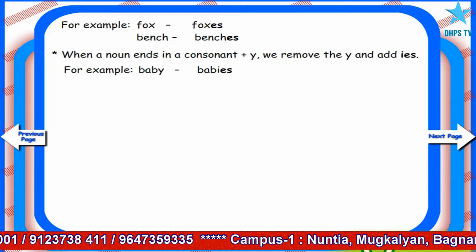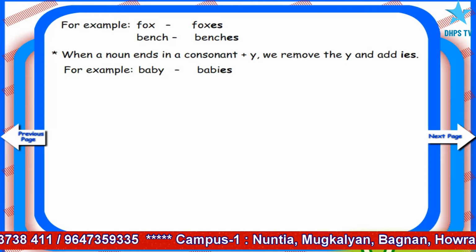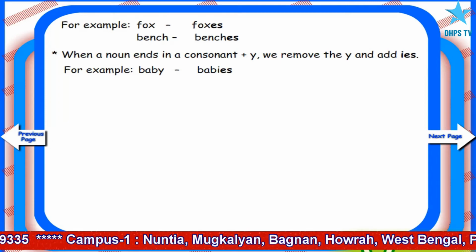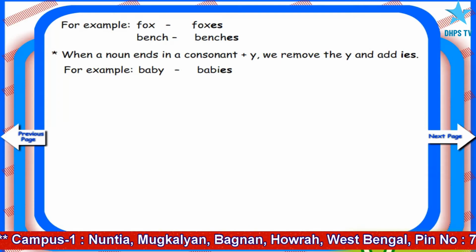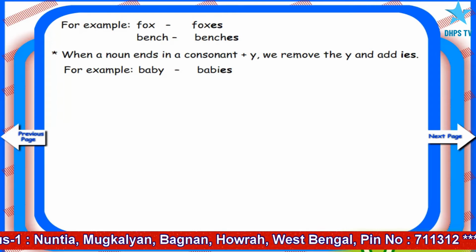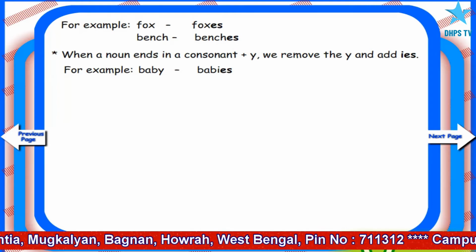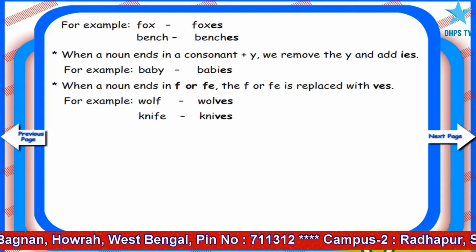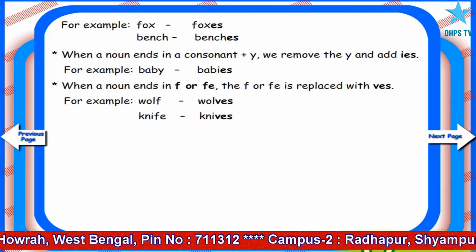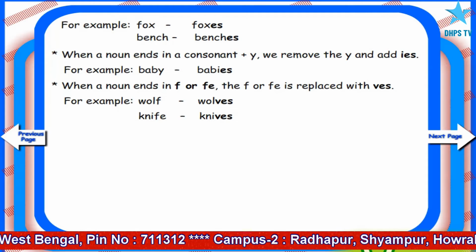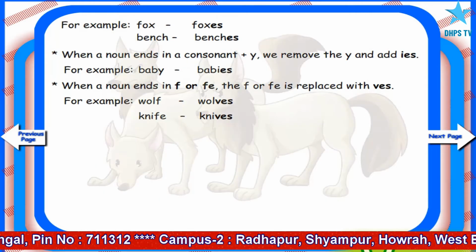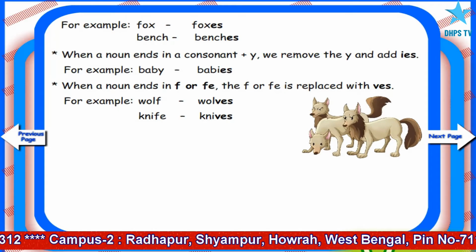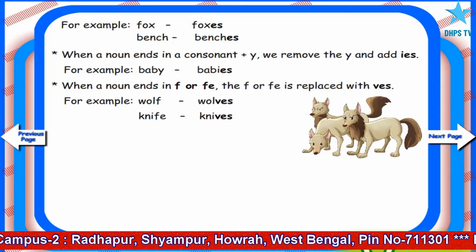When a noun ends in a consonant plus y, we remove the y and add ies. For example, baby, babies. When a noun ends in f or fe, the f or fe is replaced with ves. For example, wolf, wolves, knife, knives.